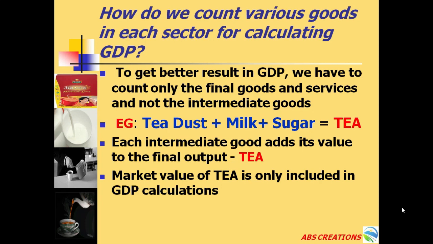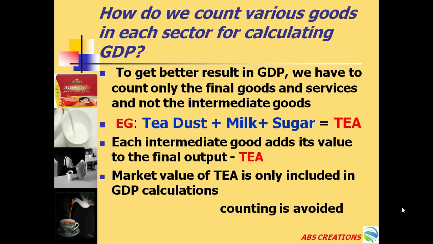If we include the value of tea dust, milk and sugar in the GDP, the counting adds up again and again. So it is not the correct value to calculate the GDP.